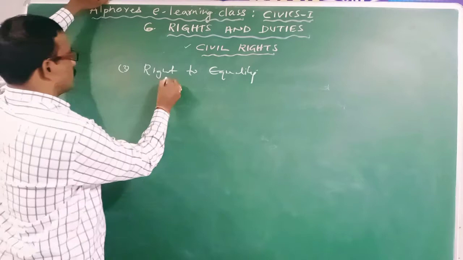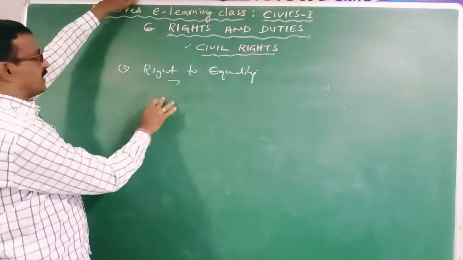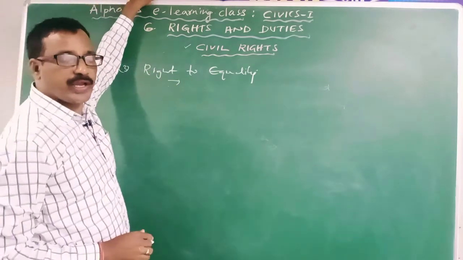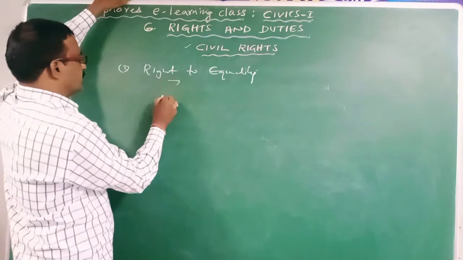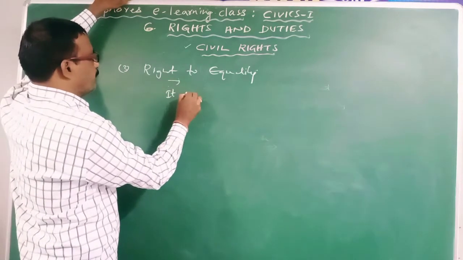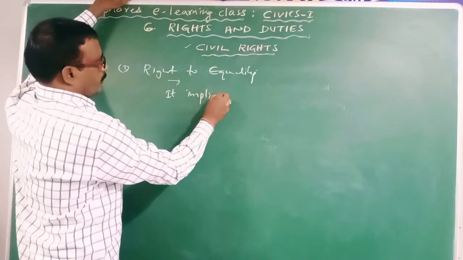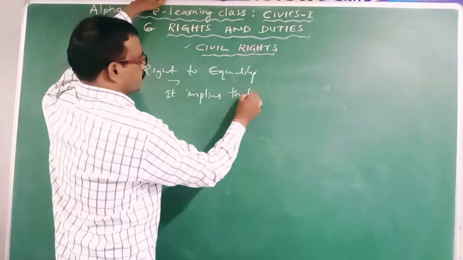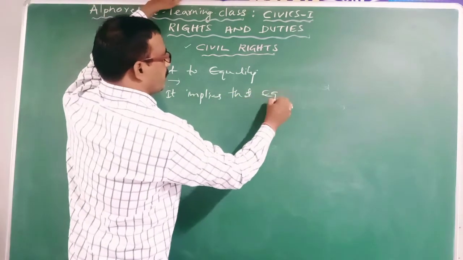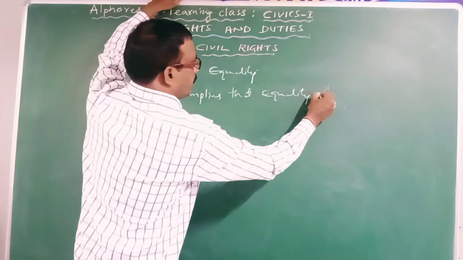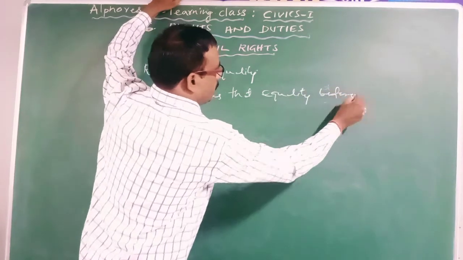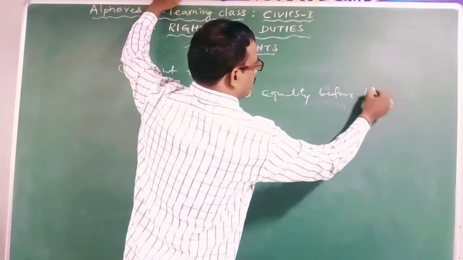Equality. So this right implies equality before law. It denotes what?